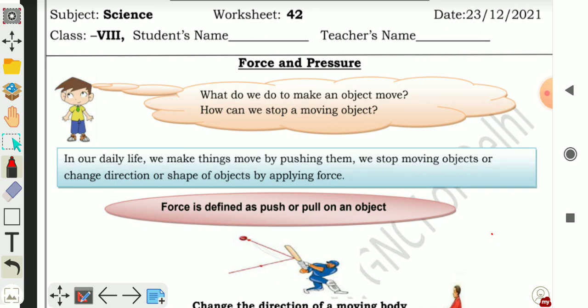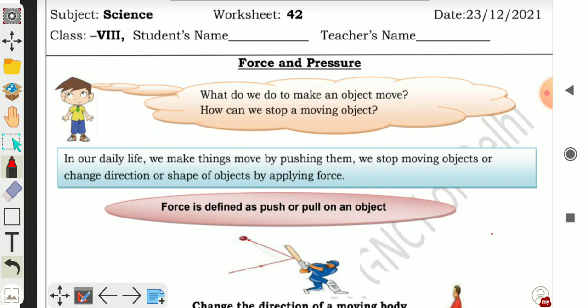Today's worksheet number 42: pressure, force and pressure. In this worksheet we will discuss what we mean by force, what force is, and what the effects of force are. What do we do to make an object move? How can we stop a moving object? Children, what do we do to make an object move? By applying force, we can make an object move. Also, we stop a moving object.